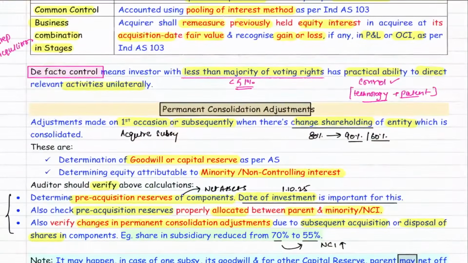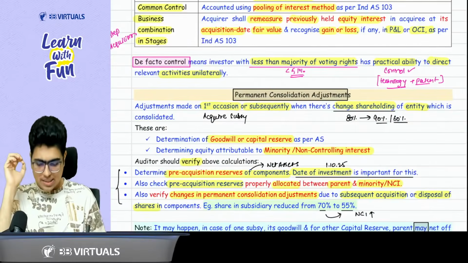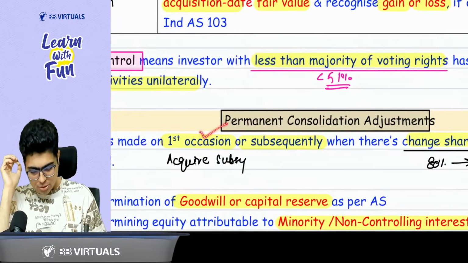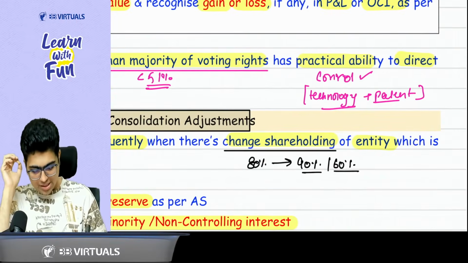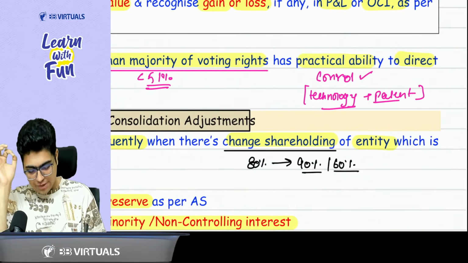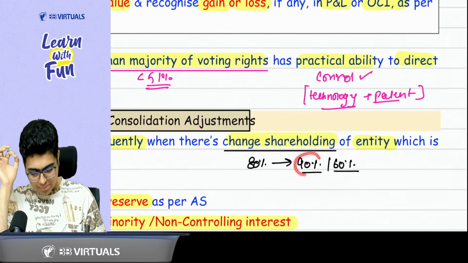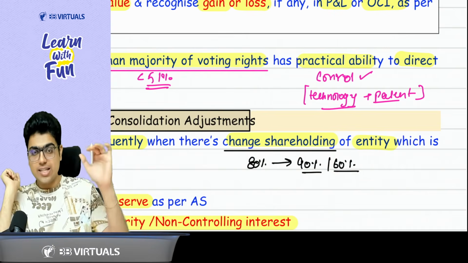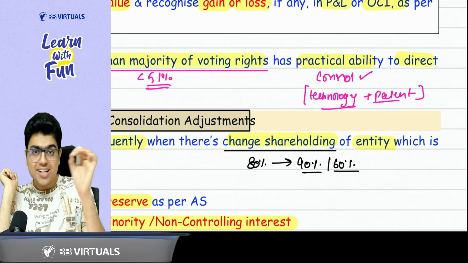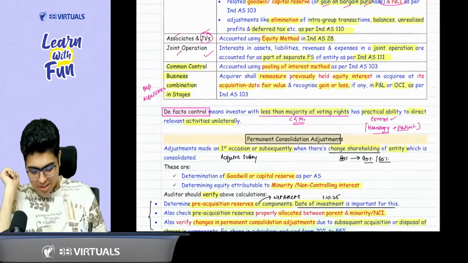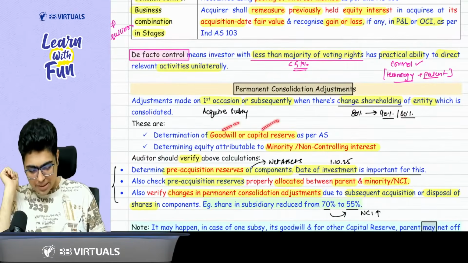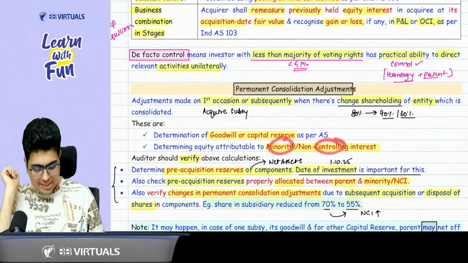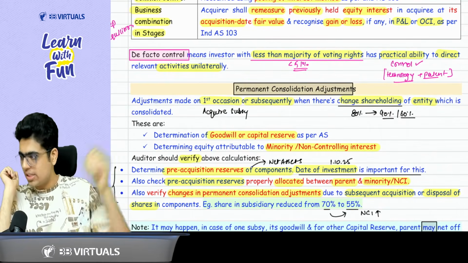Please look at your book. Very easy points. Permanent consolidation adjustments are the adjustments made on the first occasion or subsequently whenever there is a change in the shareholding. So if your share in the subsidiary has gone from 80% to 90% or 80% to 60%, it will lead to a change in NCI, and this is a permanent consolidation adjustment. Goodwill or capital reserve is a permanent consolidation adjustment. Minority or NCI calculation is a permanent consolidation adjustment.